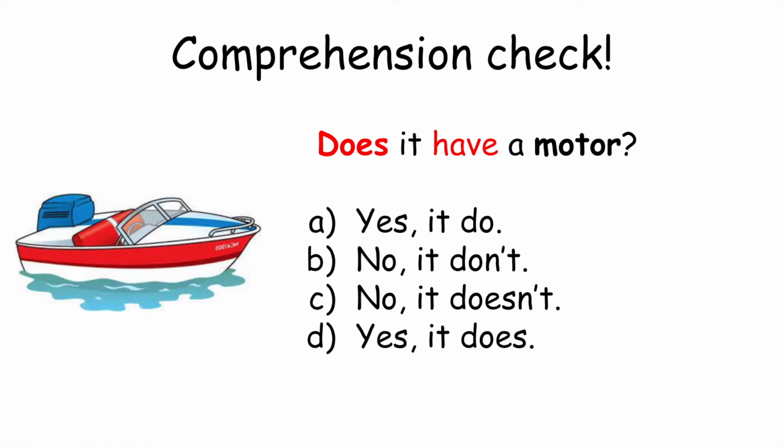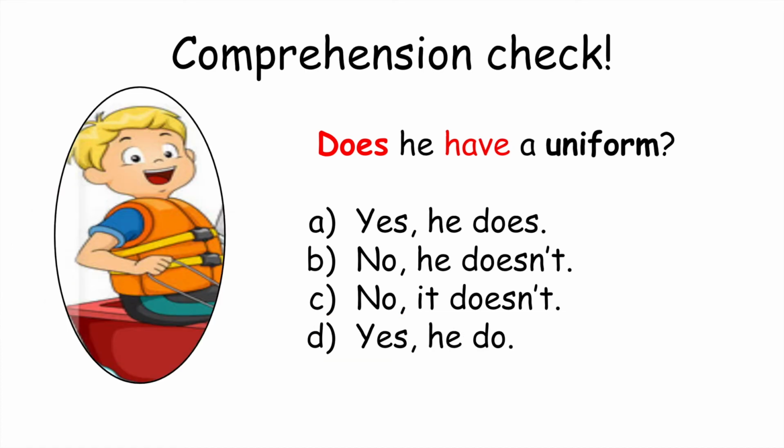Does it have a motor? Can you remember if this has a motor? Yes, it does. The motor is actually that blue thing on the back of the boat. There's something inside that is turning a propeller that is in the water to move the boat forward. So yes, it does have a motor.